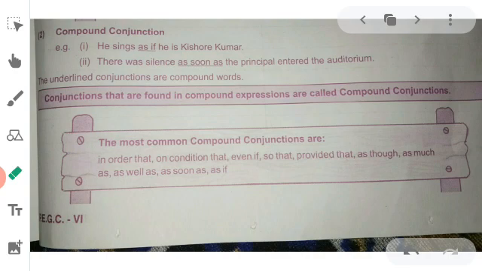The most common compound conjunctions are in order that, on condition that, even if, so that, provided that, as though, as much as, as well as, as soon as, as if, etc. These are the most common compound conjunctions.